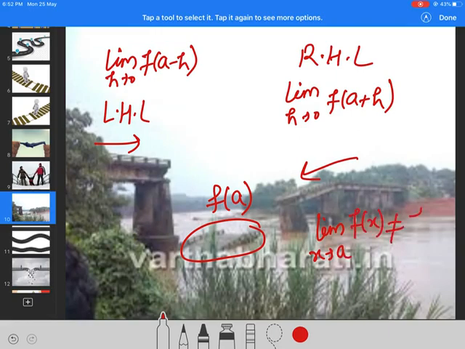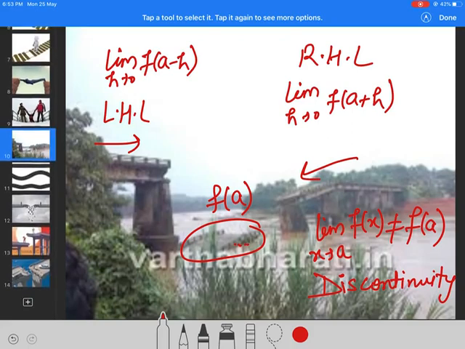This is not equal to the value of the function at that point, because the value of the function is somewhere else. So we call this not continuous, or we can name it discontinuity. So you must have cleared the concept of continuity and discontinuity. I will take some more examples.